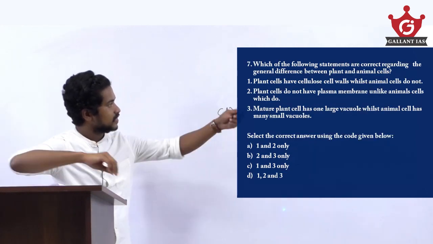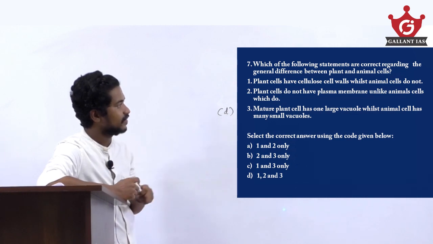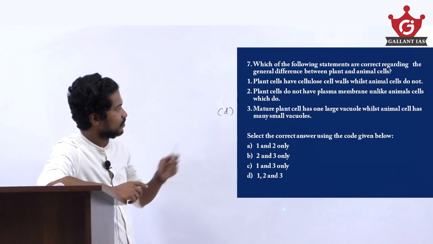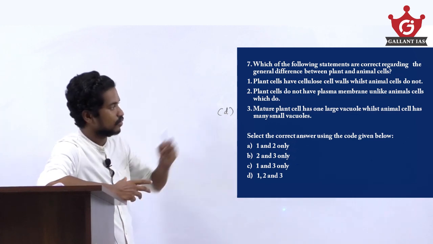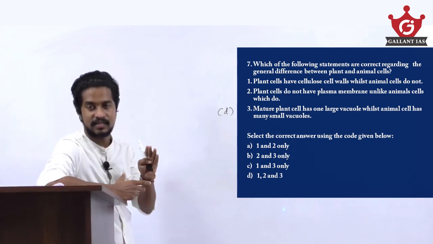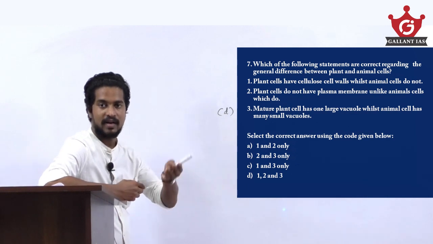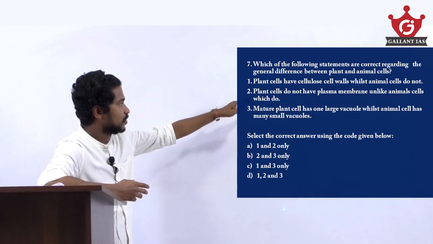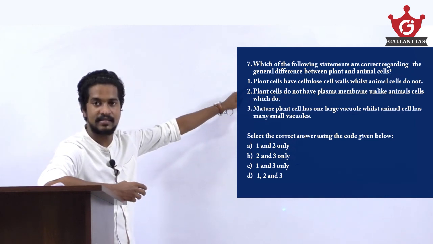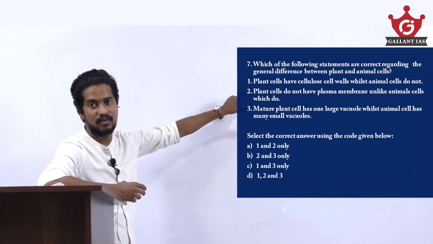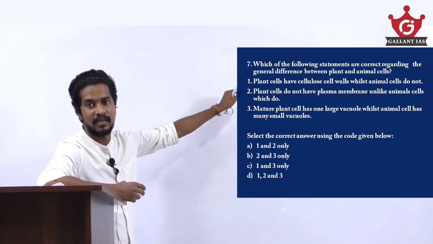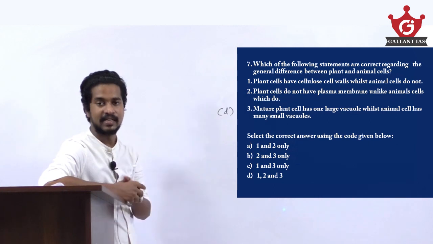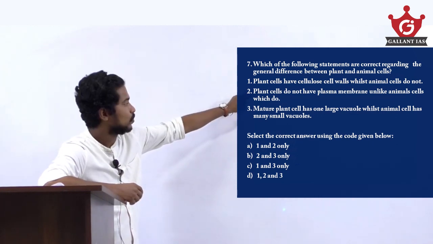Which of the following statements are correct regarding the general differences between plant cells and animal cells? Plant cells have cellulosic cell walls, while animal cells do not. As we know, while studying plant cells and animal cells in our classes, you have discussed that plant cells have a cellulosic cell wall, and animal cells do not possess the cellulosic cell wall. So here the first statement is right.